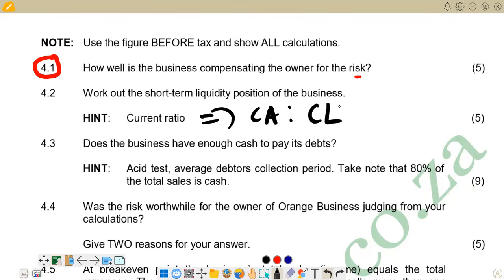But when you present it, this side of current liabilities, you are supposed to leave it as 1. So it will be 1:2. Then it depends on the figure that we have here for current assets. So the figure that will be on the current asset side, we divide it on both sides so that this side remains as 1. And then we see what figure we get on the other side.